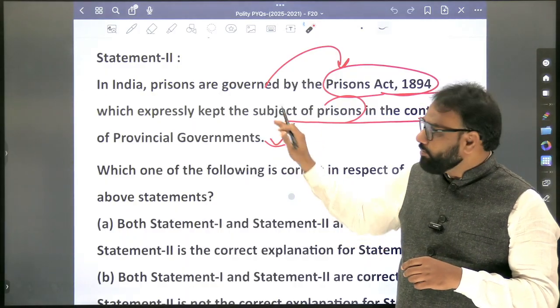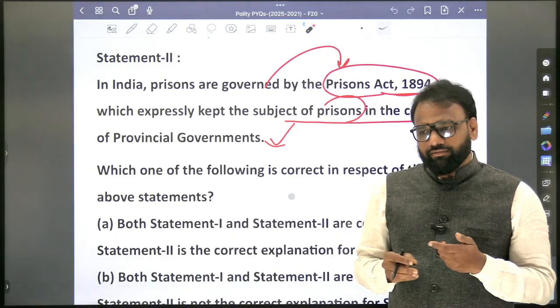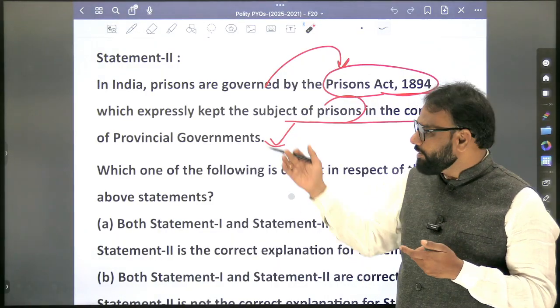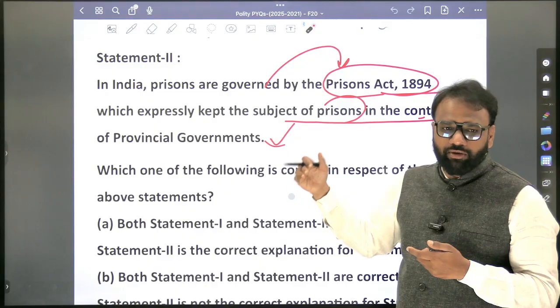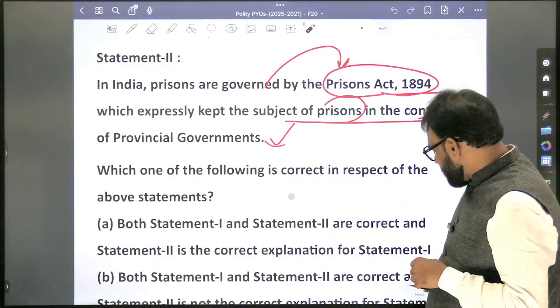It is very important because from the first statement we may come to a conclusion, but for the second statement, if we are not aware, then we may interpret it wrongly and end up marking a wrong choice. As they have repeatedly asked about prisons,